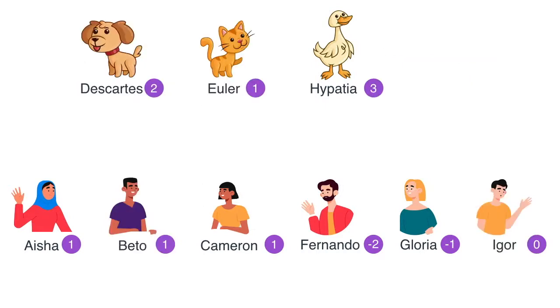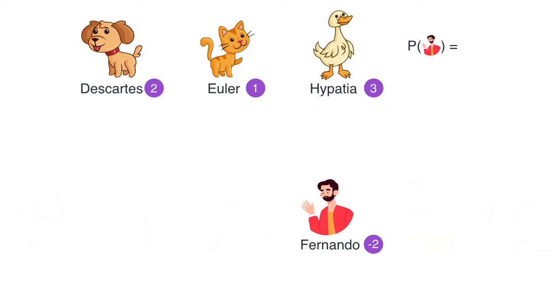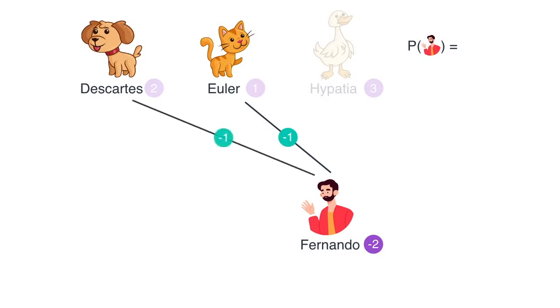Now here's something fascinating. We can do the same thing for people. Let's say we want to calculate the probability that Fernando shows up. Well, that's independent from all the other humans, so we can forget about all the other humans. We look at our scenario, and let's say that only Descartes and Euler showed up. So given that, what's the probability that Fernando shows up? Well, let's look at the edges. It's a -1 here and a -1 here.